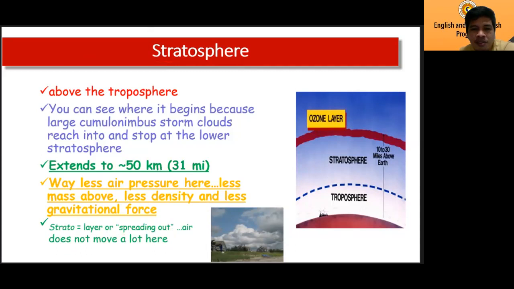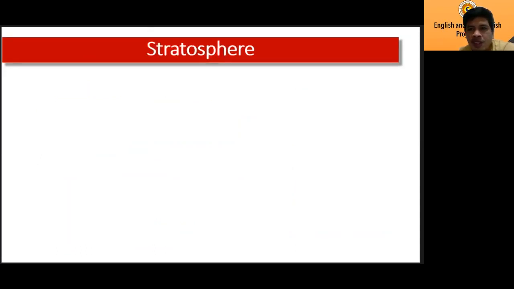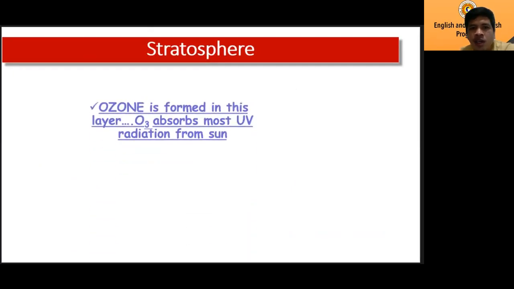Okay, that's the difference. The air does not move a lot. And then, as I've told you, in the lower stratosphere, there is what we call the ozone layer. Okay, ozone layer. This is the ozone. Ozone is formed in this layer. This one is the chemical formula, ozone.